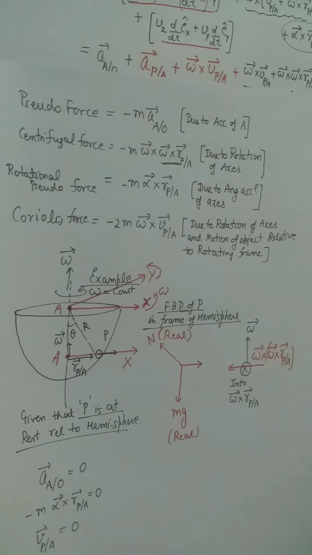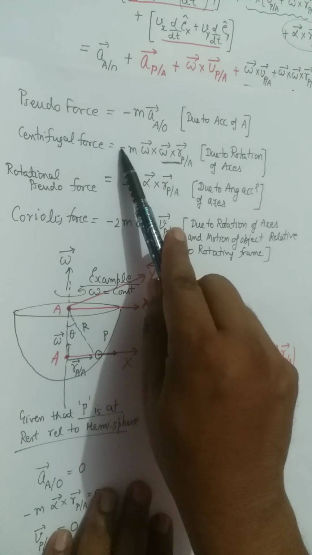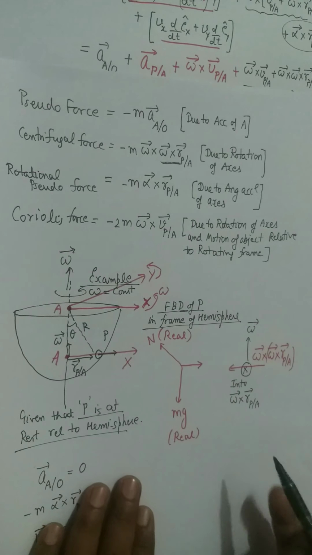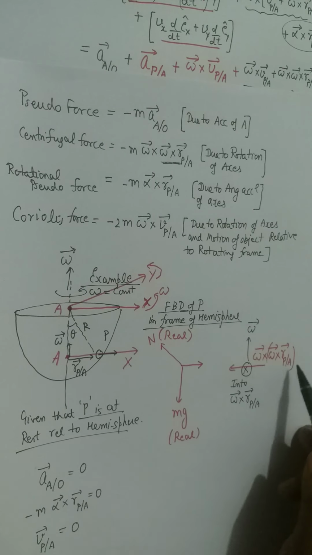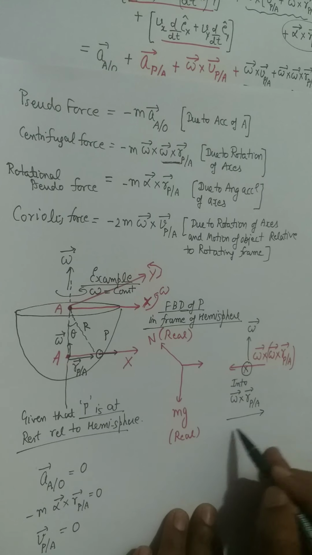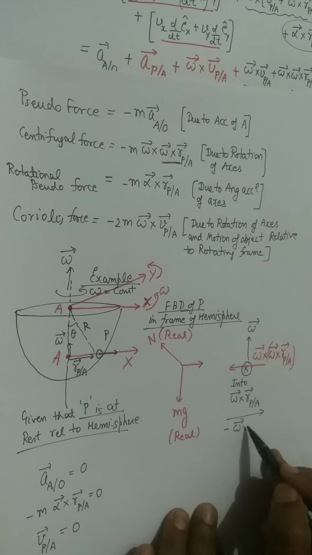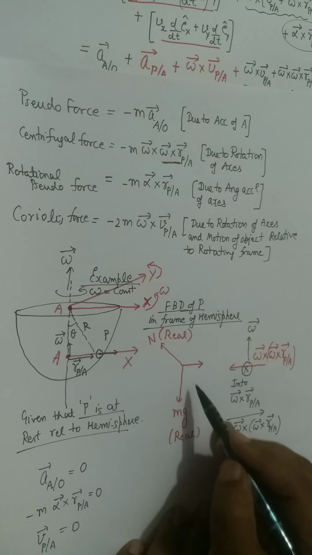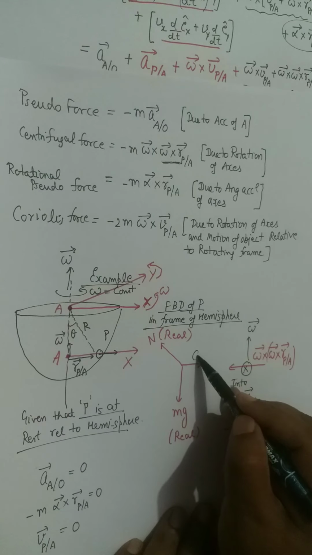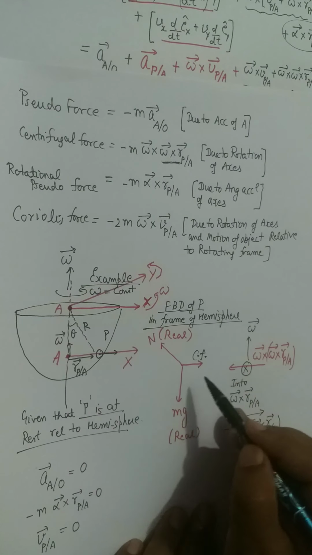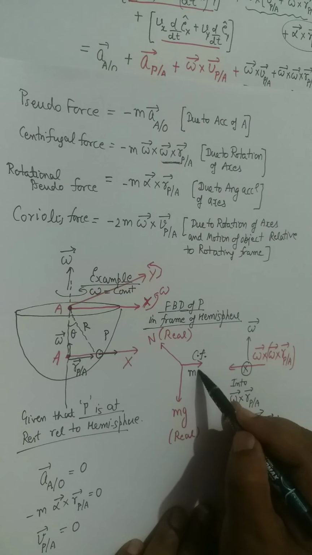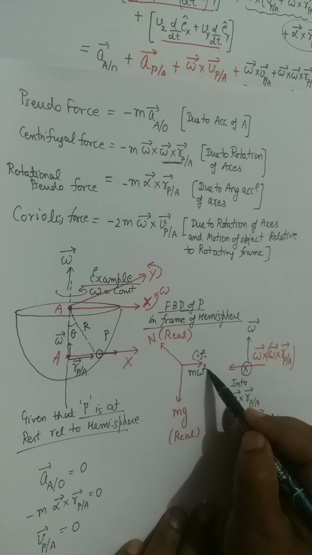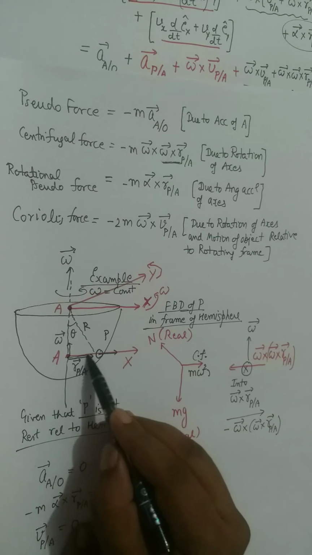But we have a negative sign here. Because of the negative sign, if this is the direction, then the negative of omega cross r PA will be on the right hand side, and therefore this is the direction of centrifugal force, and you can write this centrifugal force as m omega square, this distance, this small r.